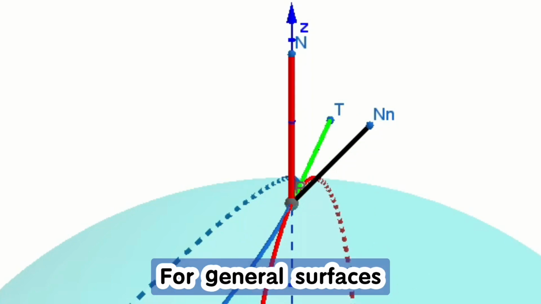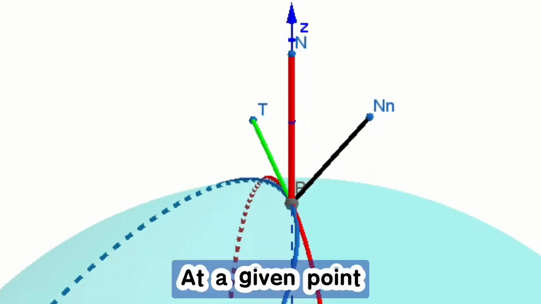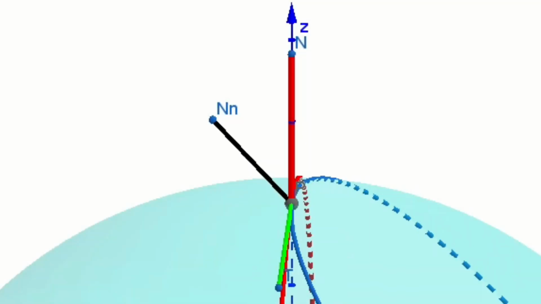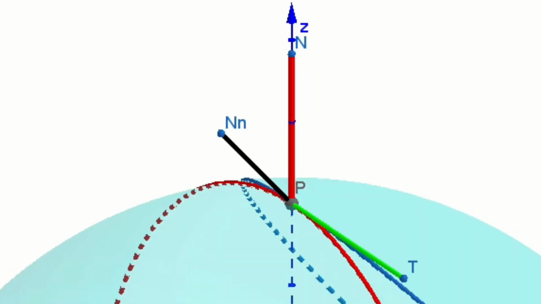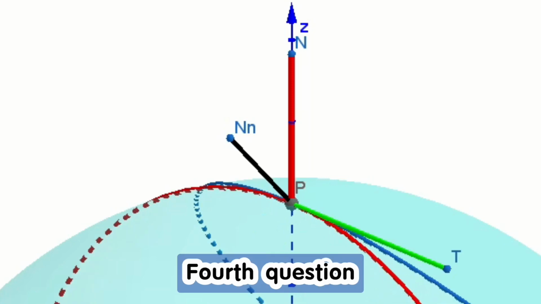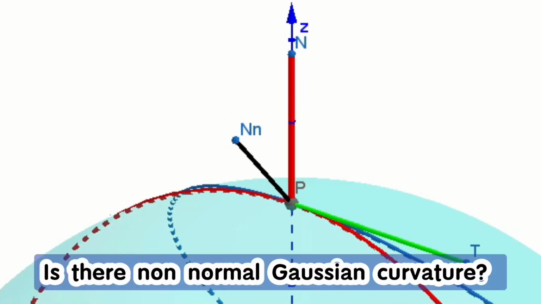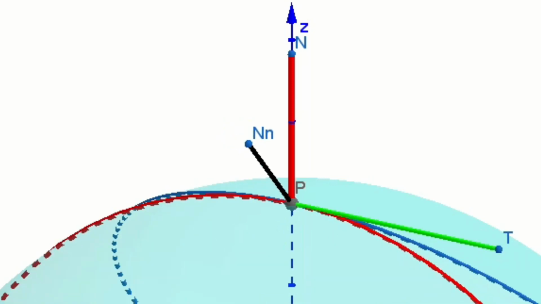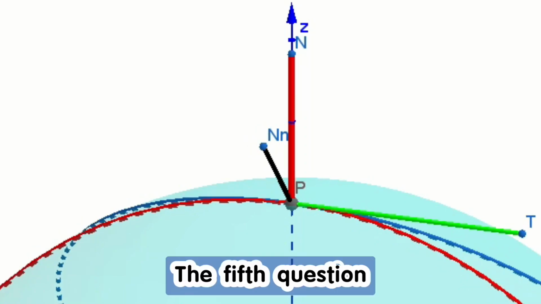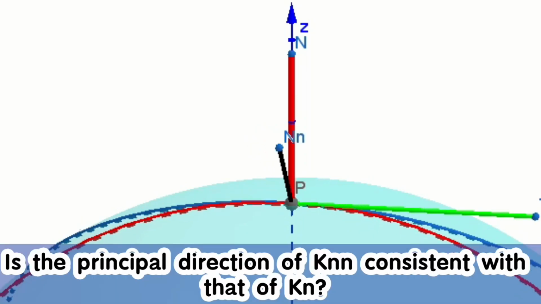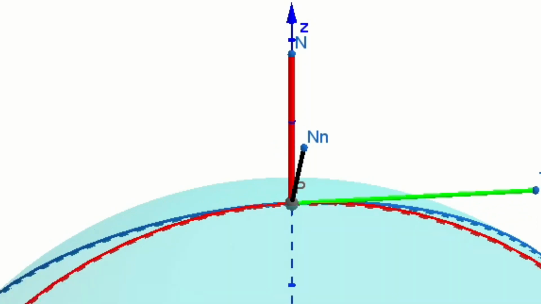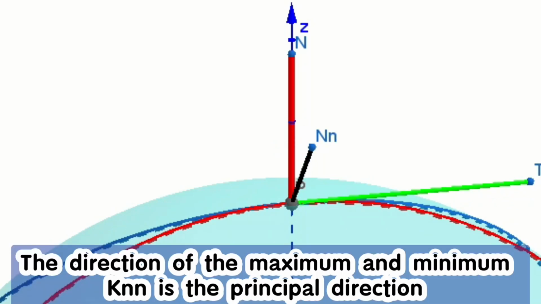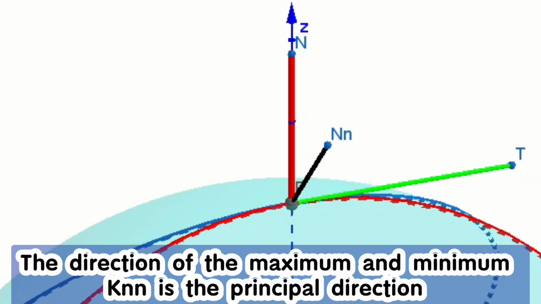The third question. For general surfaces, at a given point, are the directions of maximum and minimum Knn perpendicular? Fourth question. Is there a non-normal Gaussian curvature? The fifth question. Is the principal direction of Knn consistent with that of Kn? The directions of maximum and minimum Kn are the principal directions.